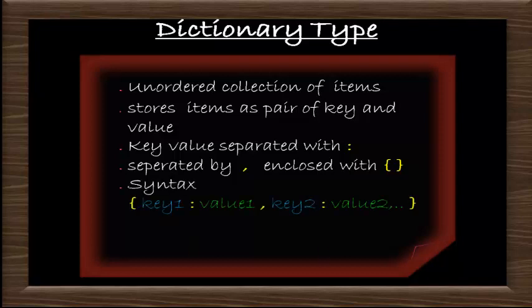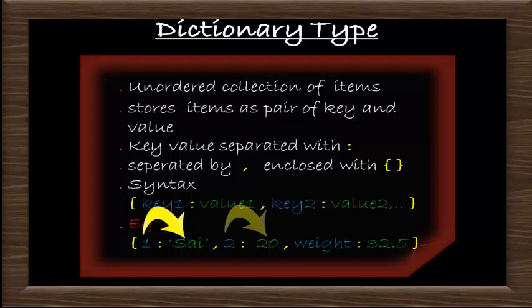Example is given here where 1 is the key and psi within single quotes is a value. 2 is the key and 20 is a value. So each of this key and value can be of any data type.